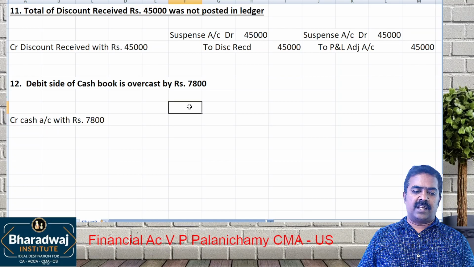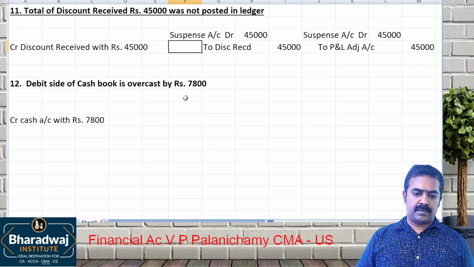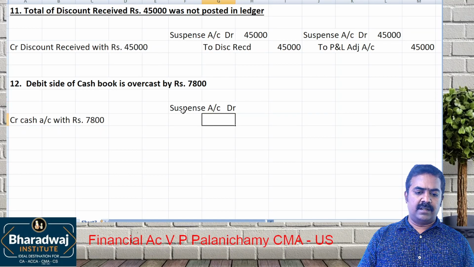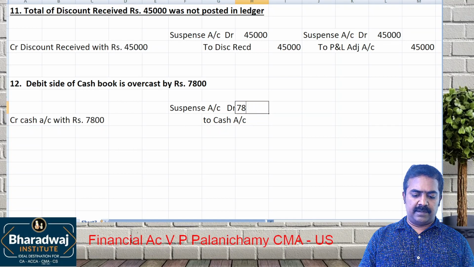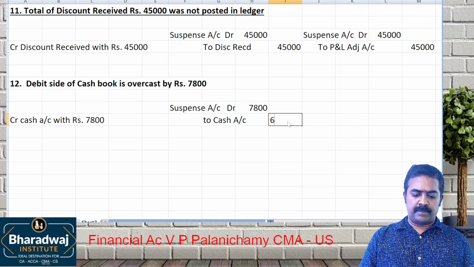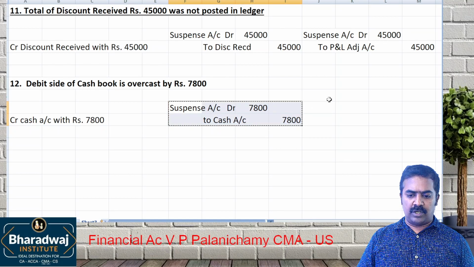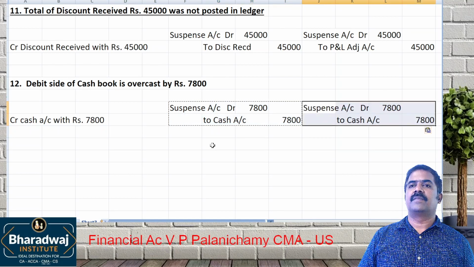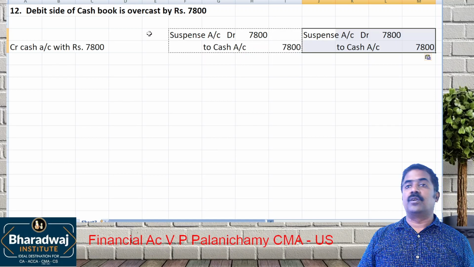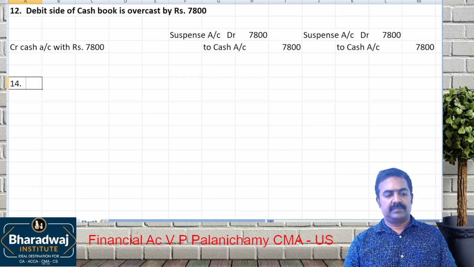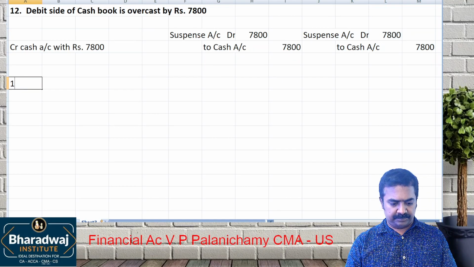If it is after trial balance, what to do? Simple. Suspense account debit to which account? Cash account. How much? 7,800. If it is after final accounts, same. Why? No nominal account, so the same entry will come. There is no nominal account. Next, 14. Okay, 13.